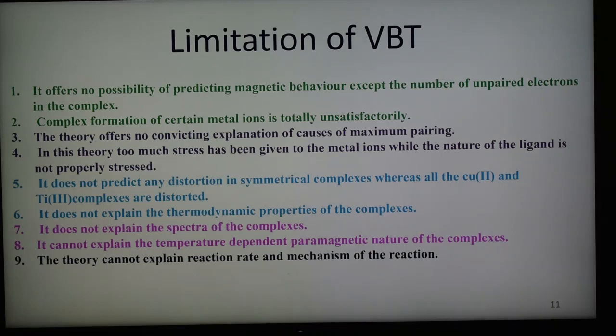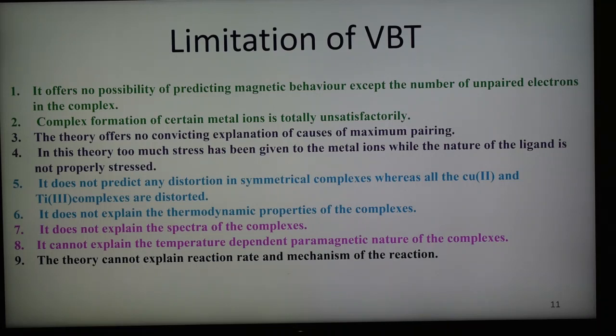The third important limitation is that this theory does not give any explanation for the cause of maximum pairing. So pairing of electrons is taking place, and what is the cause of that is not explained. In this theory, too much stress has been given to the metal ion, while the nature of the ligand is not properly stressed, because in VBT we are taking the metal ion, vacant orbitals of the metal ion, hybridization of orbitals of the metal, and ligand orbitals are not considered. So more stress is given to the metal ion and not to the ligands.